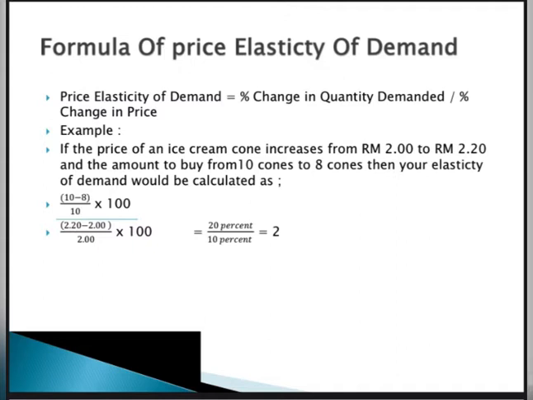For example, if the price of an ice cream cone increases from 2 ringgit to 2 ringgit 20 cents, and the amount bought falls from 10 cones to 8 cones, then your elasticity of demand would be calculated as 10 minus 8 divided by 10 multiplied by 100, and divided by 2.20 minus 2 ringgit divided by 2 ringgit multiplied by 100%, and the answer is 2.